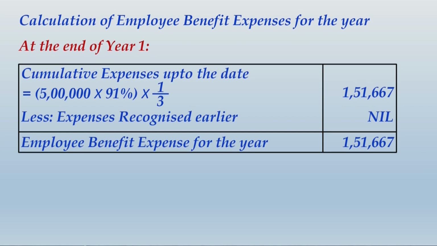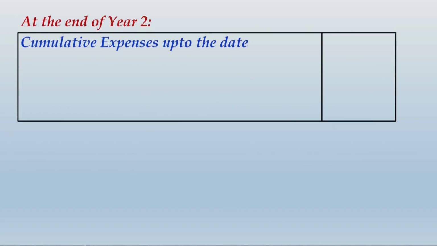All right, friends, you would have finished writing this whole thing. Let us move ahead and make up the calculation for the next 2 years. So at end of year 2, cumulative expenses up to the date, same approach. So you will take 5 lakh into 89%. Mind it, this percentage which was 91% at end of year 1, that has got revised to 89% by end of year 2.